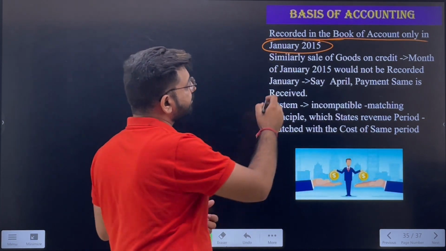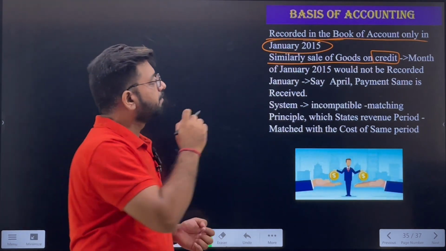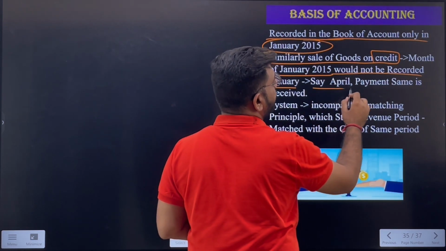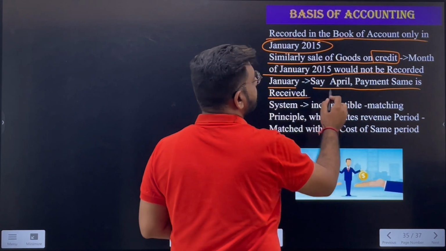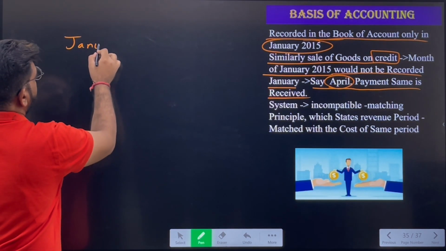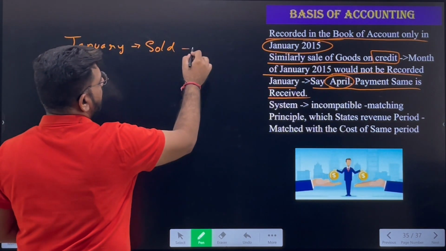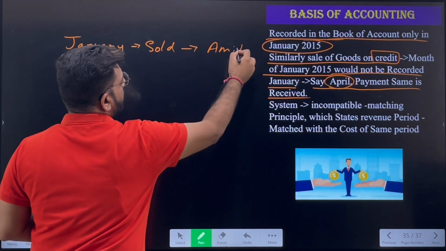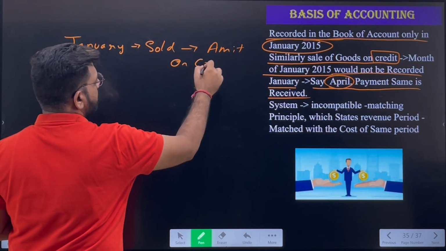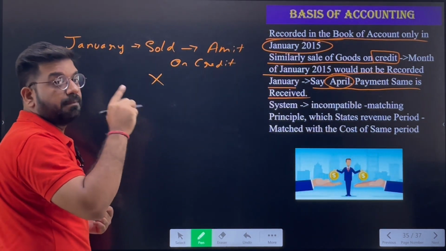Okay. Now, similarly, sale of goods on credit. If we have sold the goods on credit in the month of January, it would not be recorded in January if the amount is received in the month of April. So it simply says that in January, we sold some of the goods to, suppose, a person named Amit. We have sold the goods to Amit on credit. So we will simply not record the transactions in the month of January.